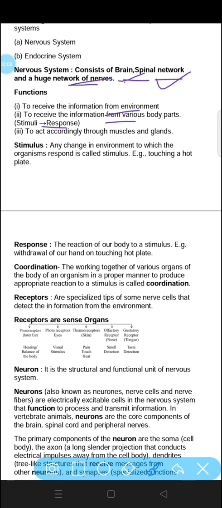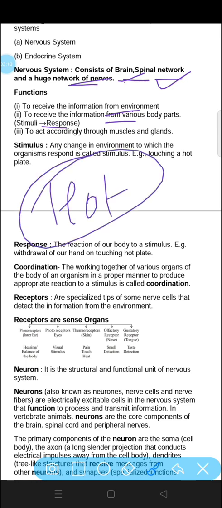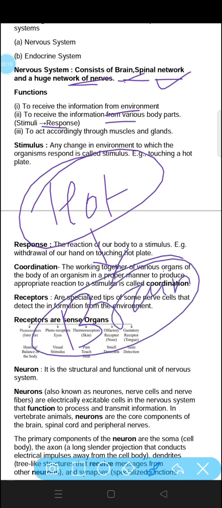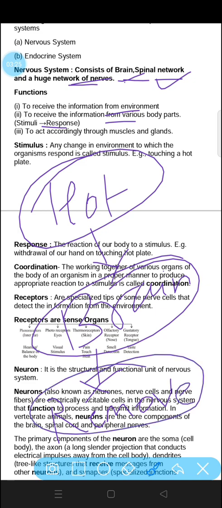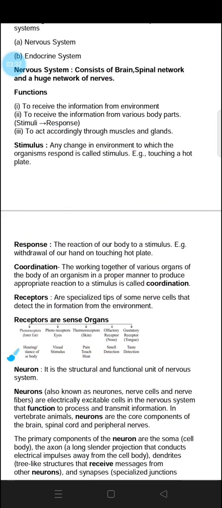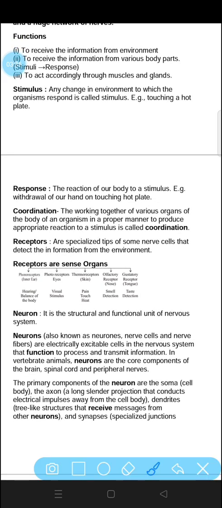Whenever you touch any hot object, what will happen? A message will go to your brain. Then your brain will say that it is a hot object, it can hurt you. So the brain will command you to remove your hand. All these processes are carried out with the help of a system that is called the nervous system. Through the nerves, all these messages are carried out in humans. Next is to act accordingly through muscles and glands. How our muscles contract and relax, and our glands work.